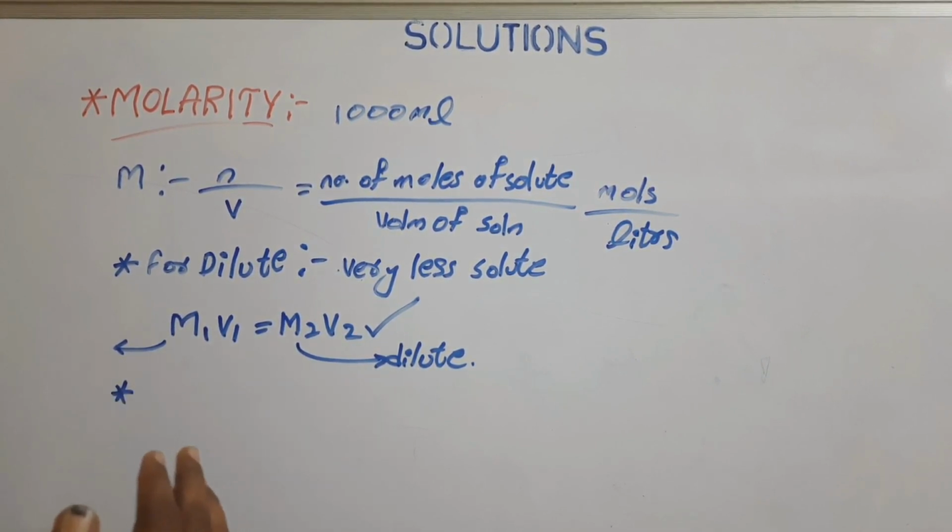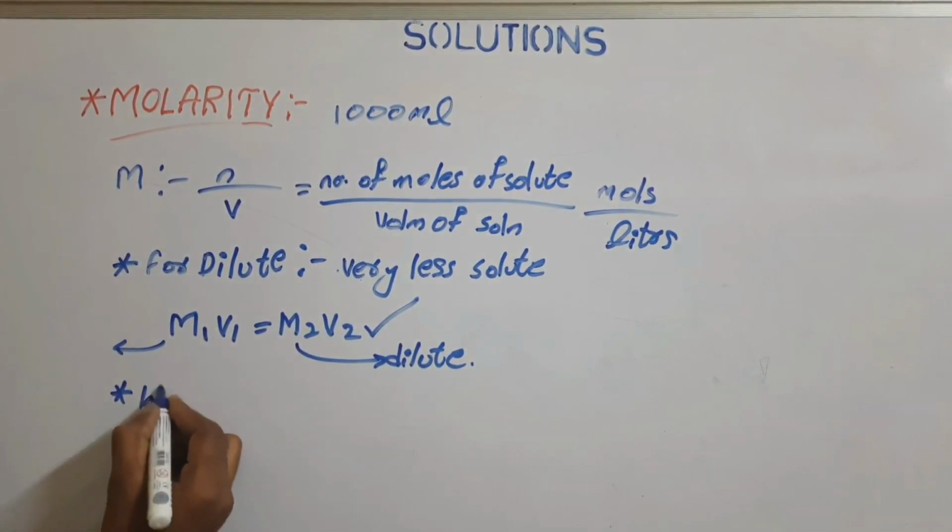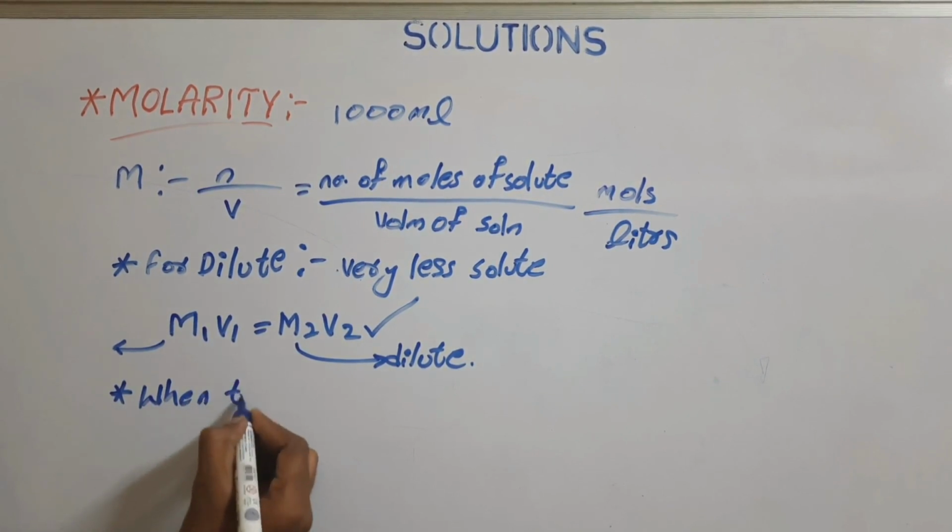So in this way, when two different substances react, what will be the molarity and what will be the volume can be calculated.